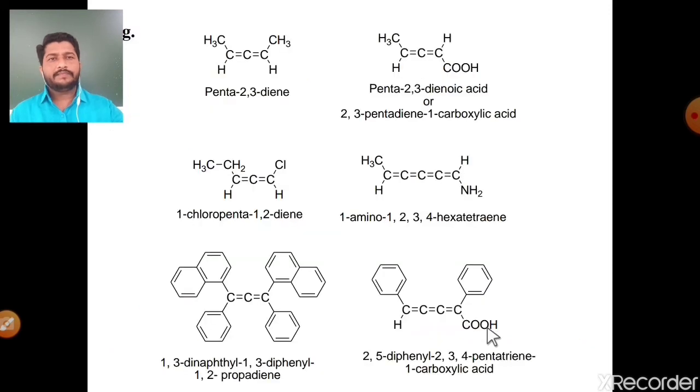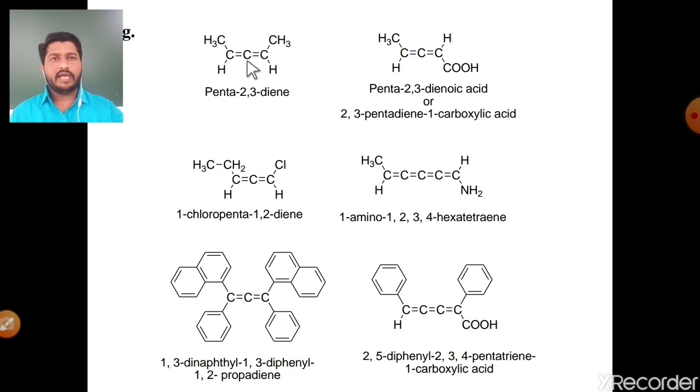See examples. First example: C double bond C double bond C. In this example there is a consecutive arrangement of 2 double bonds, and this is an example of a cumulene molecule. What is the exact IUPAC name of this molecule? First rule, select the longest continuous chain of carbon atoms. See, 1, 2, 3, 4, 5. In the longest chain there are 5 carbons. The numbering is 1, 2, 3, 4, 5.